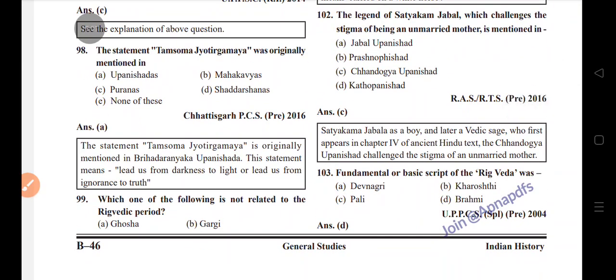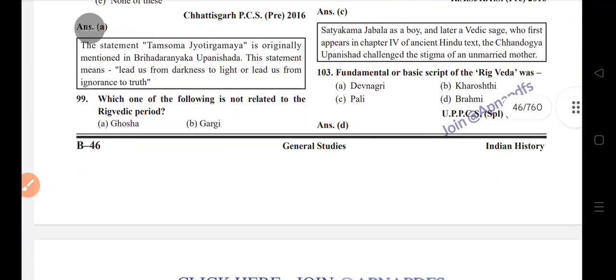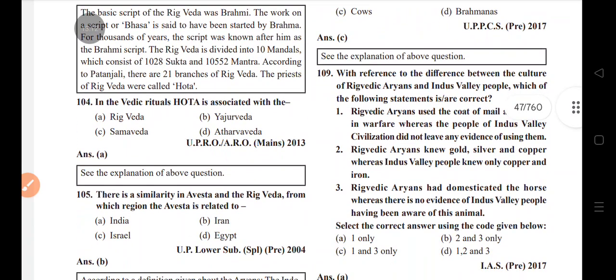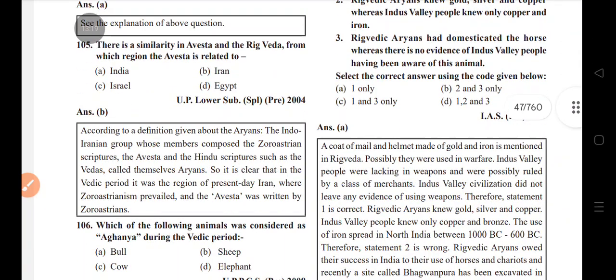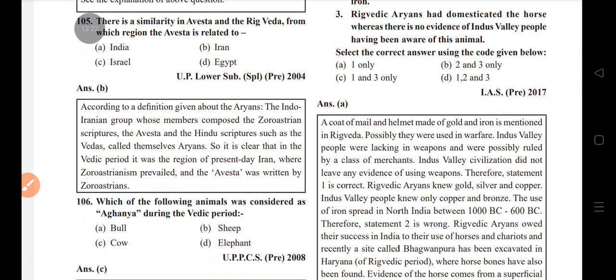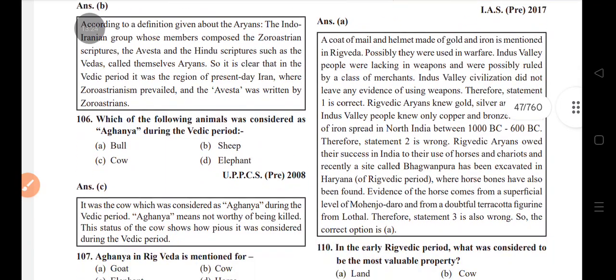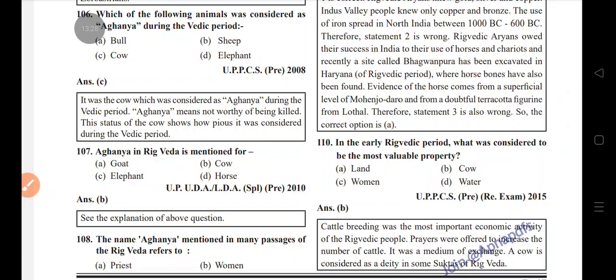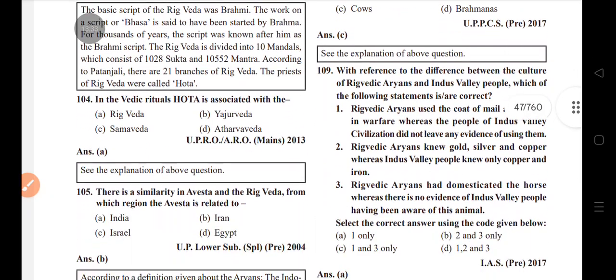The fundamental or basic script of the Rig Veda was Brahmi. In Vedic rituals, the Hota is associated with the Rig Veda. There is similarity between the Avesta and the Rig Veda. The Avesta is related to which region? Iran. Which of the following animals was considered Aghnya? Cow. Aghnya in the Rig Veda is mentioned for the cow, in many passages.